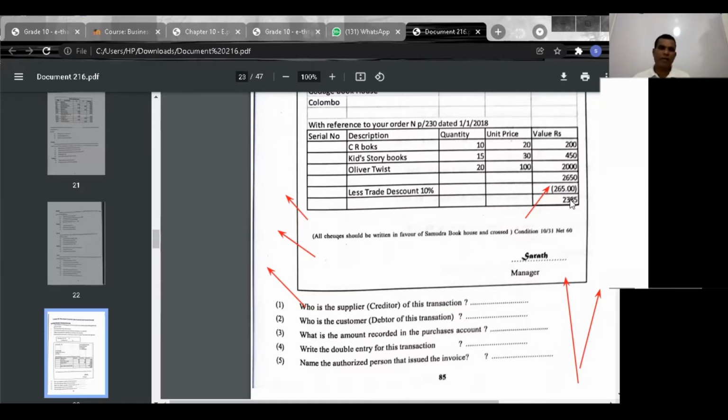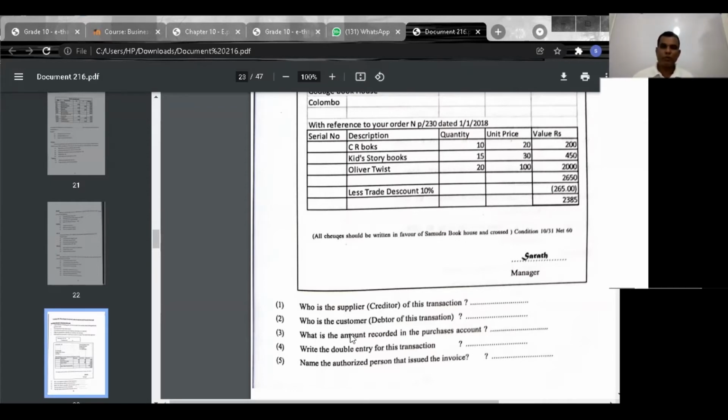Now here I have deeply analyzed. What is the amount recorded in the purchaser's account? Write the double entry for this transaction. Now how can you write the double entry? Now what is debited? Purchase account debit. Write it down. Purchase account debit, Samudra Bookhouse credit. Look at that.